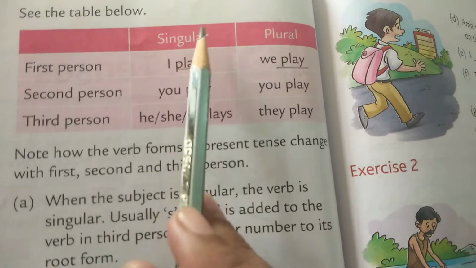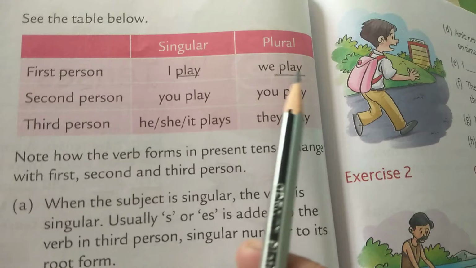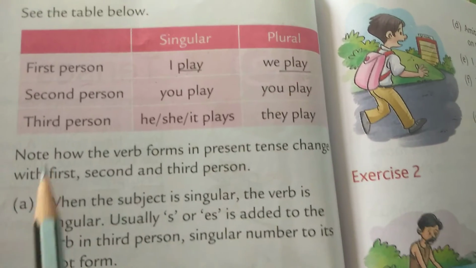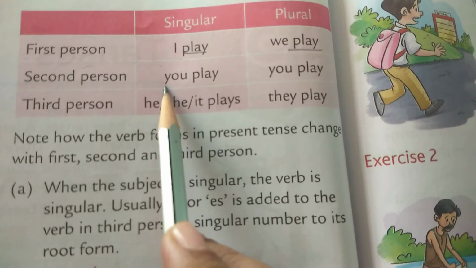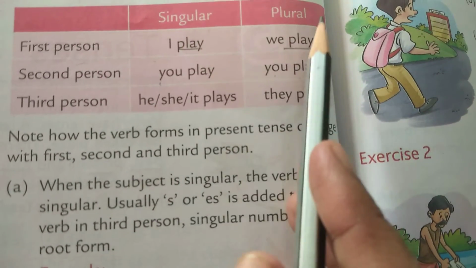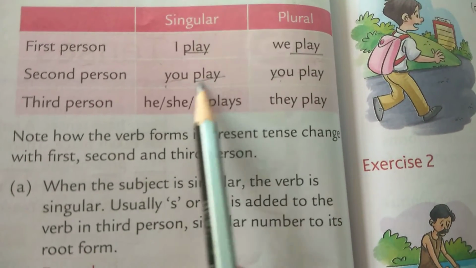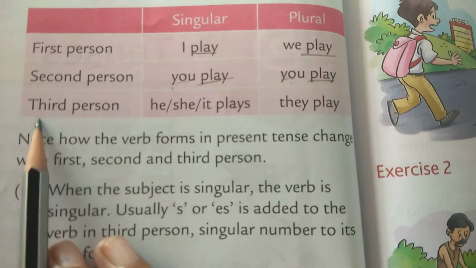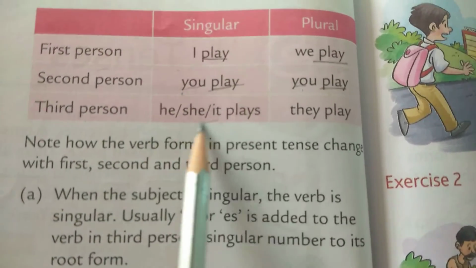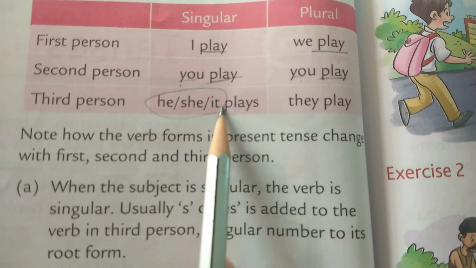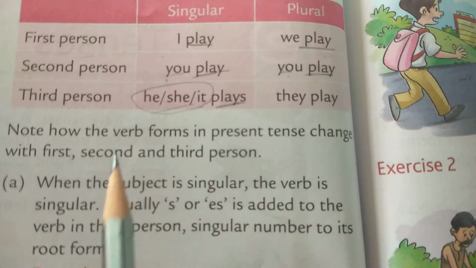So for first person, whether it is singular, whether it is plural, means I is there or we is there, we always write play. Now see for second person. Now for second person is you. Yes, here also you is there. For singular as well as plural, second person we use the pronoun you. So with you also we write simple present tense, that is play. And for third person, if singular is there, that is he, she, it is there. Third person pronoun is there, that is he, she and it. So when it is in the singular form, the verb which we will use, it will be in the plural form.